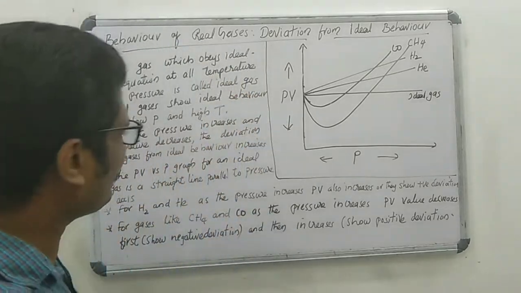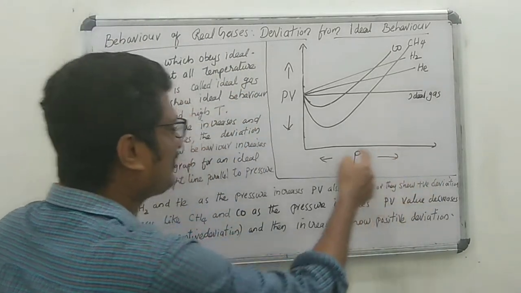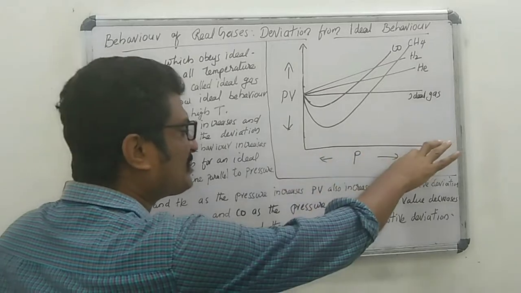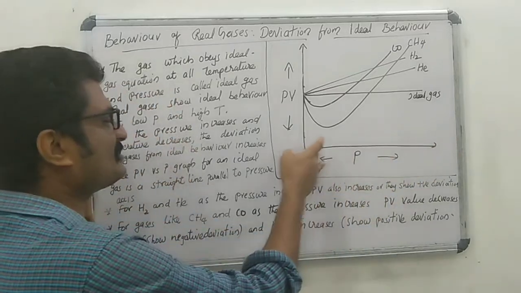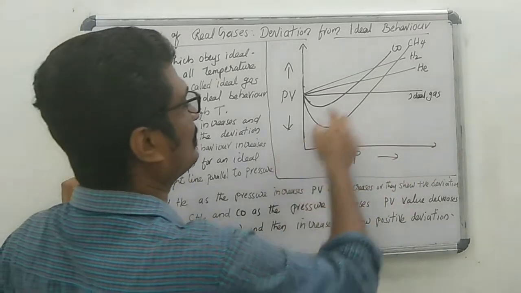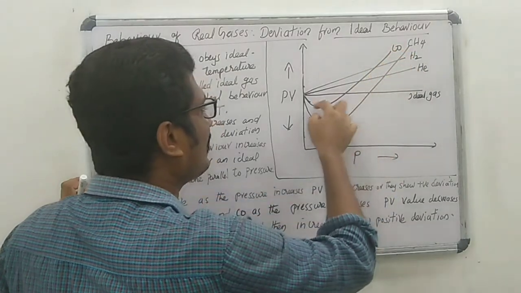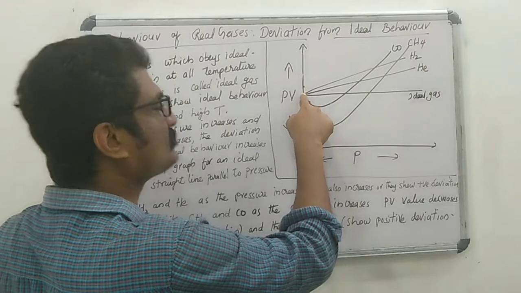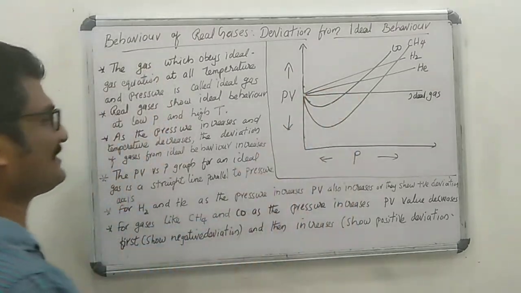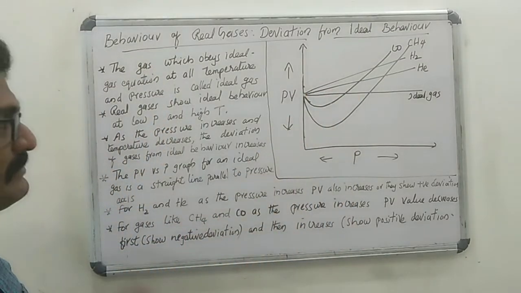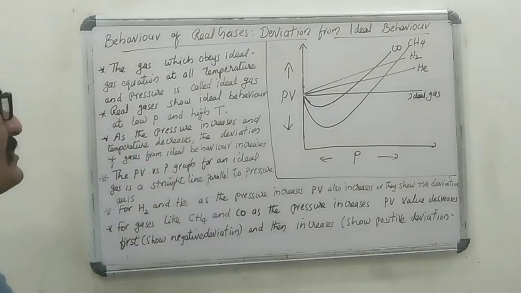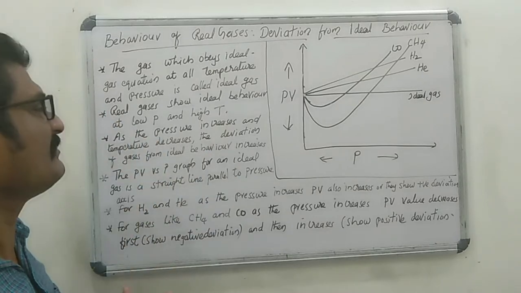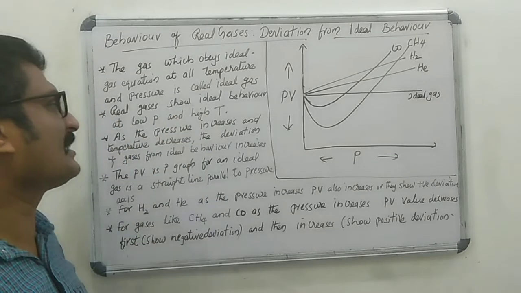Or we can say when pressure decreases, means when pressure approaches zero at very low pressure, the PV value of all the gases becomes equal to that of ideal gases. That means real gases show ideal behavior at low pressure and high temperature.